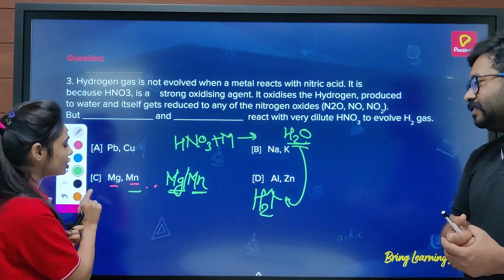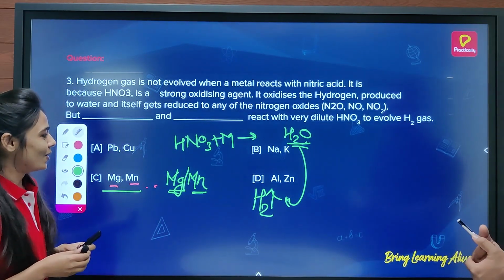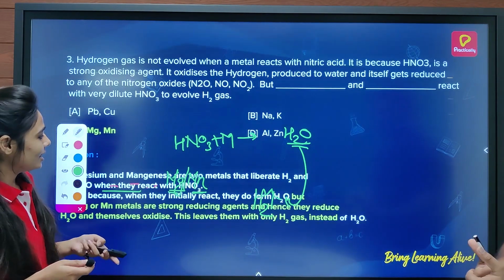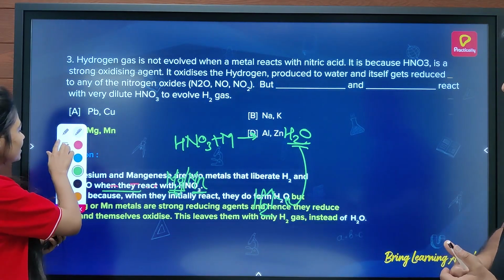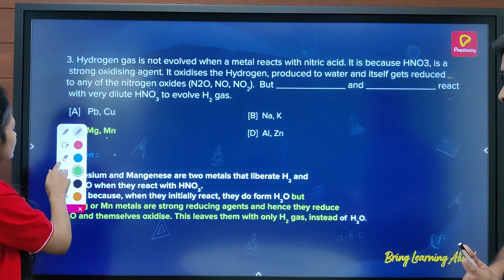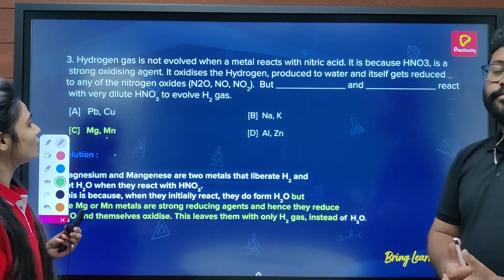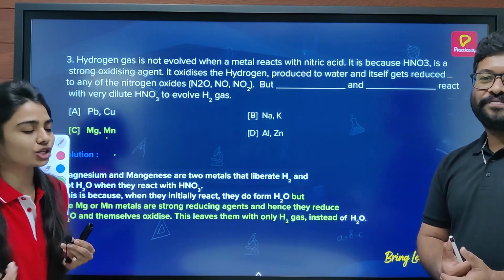That's why magnesium and manganese is the answer. Yes, sir? Yes. Okay. So let's see. Here is the reason why magnesium and manganese are the metals which react with HNO3 to provide hydrogen gas.